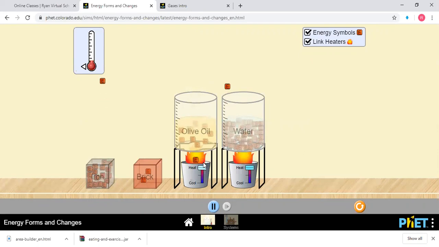I'm heating both water and olive oil. Now see the water, it's already started vaporizing. You can see water vapors going up. Can you see it, everyone? And olive oil is still like that. It's not started vaporizing yet. It's taking its own time. Now olive oil also started vaporizing. You see this difference.